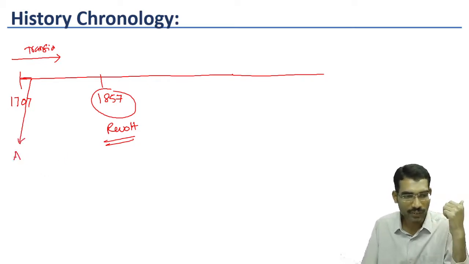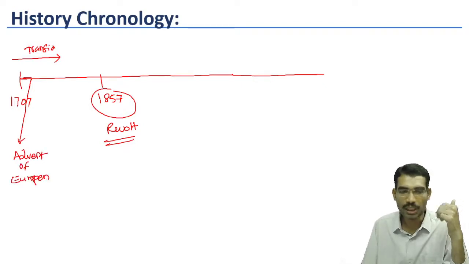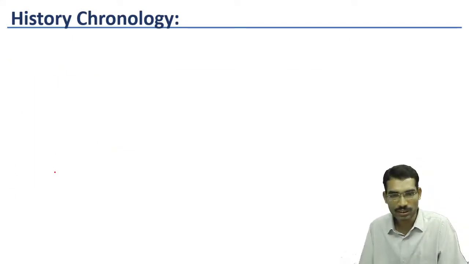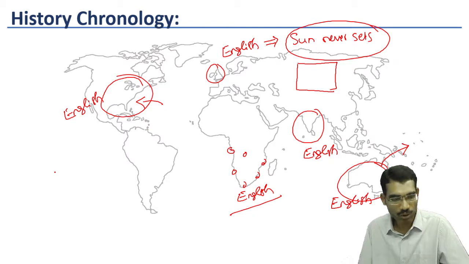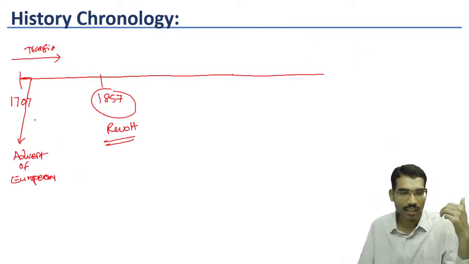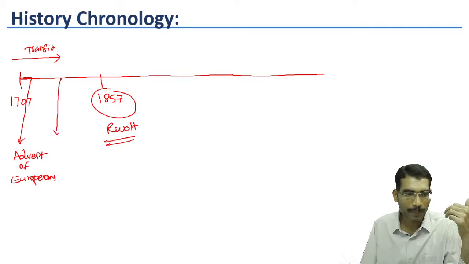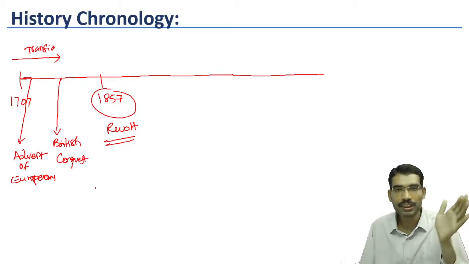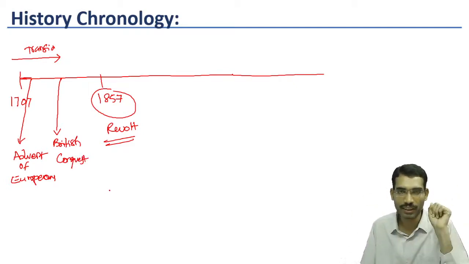One is the advent of Europeans. One chapter is the advent of Europeans. Advent of Europeans means how different European powers entered into the Indian subcontinent. Later, after the advent of Europeans, comes British conquest: how the British conquered different parts of the country.